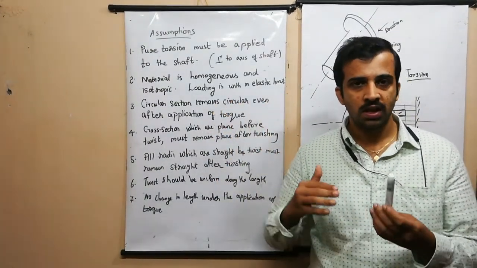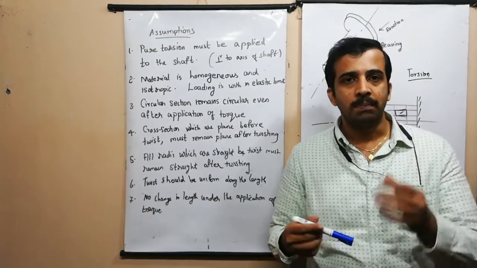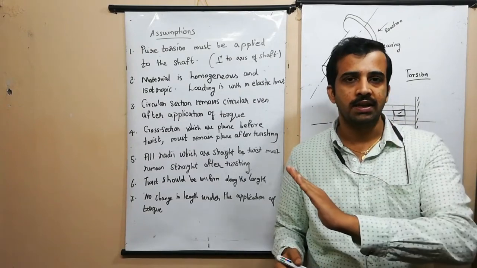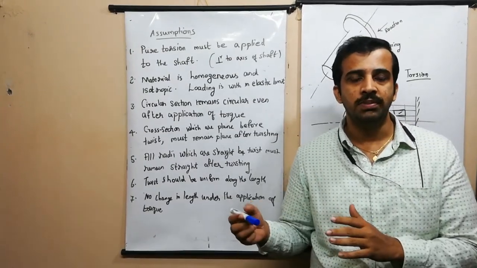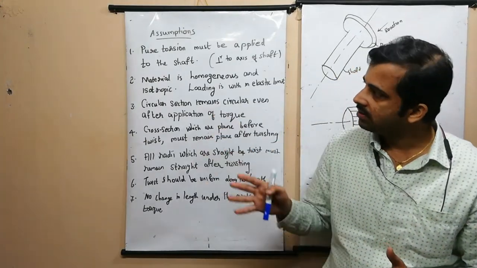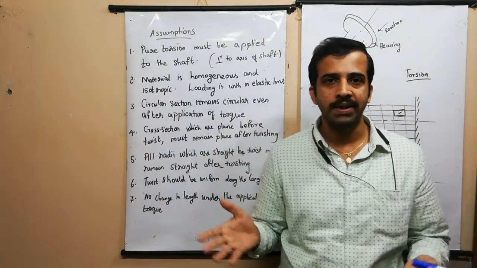We know that after the elastic limit, the plastic region will exist. That means after the elastic limit, yielding will start. So that is not suitable. So every loading should be within the elastic limit. So that is my second assumption. Now the third one: circular section remains circular even after the application of the torque.